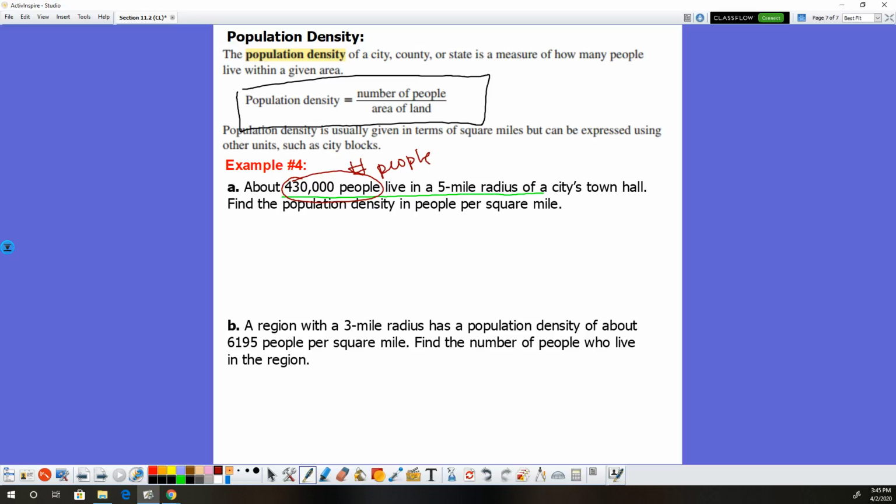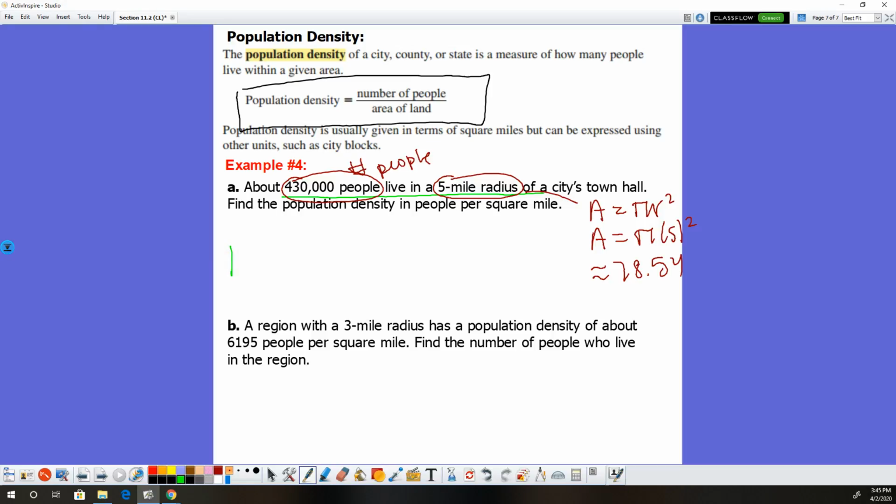This 5-mile radius is not the area of the land, but we could find the area of the land by pi r squared. Think of a radius, that tells you you're dealing with a circle. So the area of this is pi times 5 squared, so 25 pi, which is roughly 78.54. All right, so that is just the area.